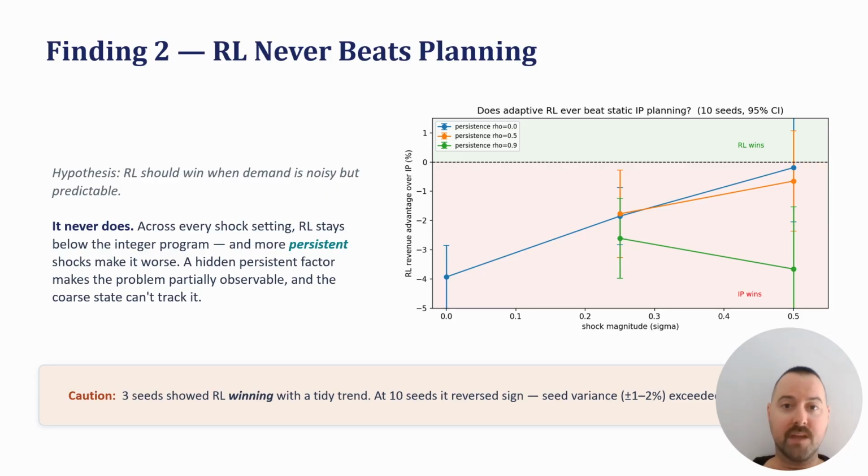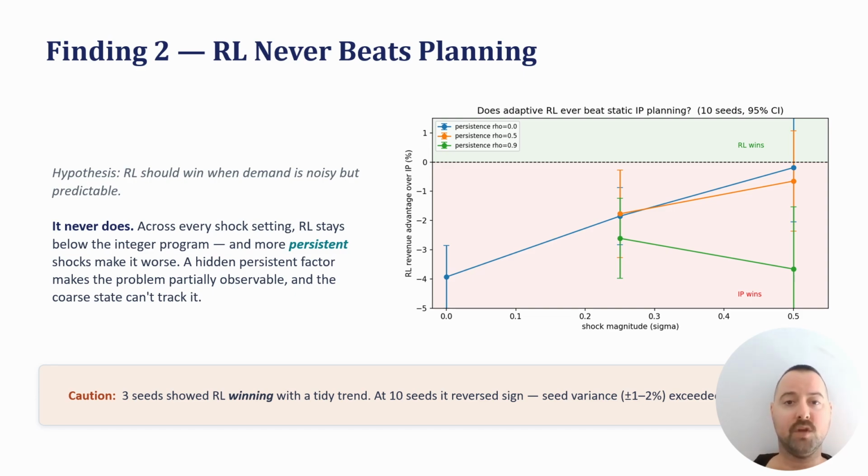Second finding. I expected RL to beat the static plan when demand is noisy but predictable. So I swept shock size and persistence, but it never happened. RL never beats integer programming at any setting, and making shocks more persistent made RL worse, not better. A persistent hidden factor turns this into a partially observable problem, and the agent's coarse state can't track it.